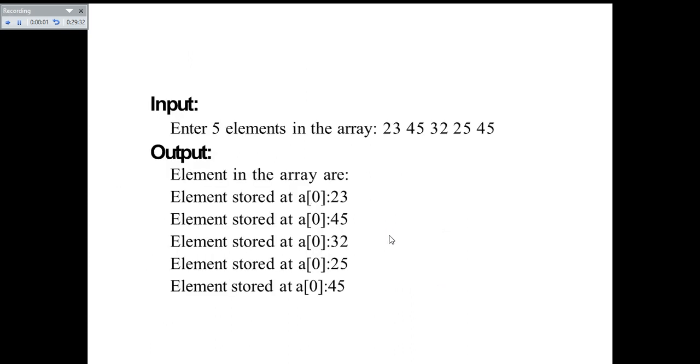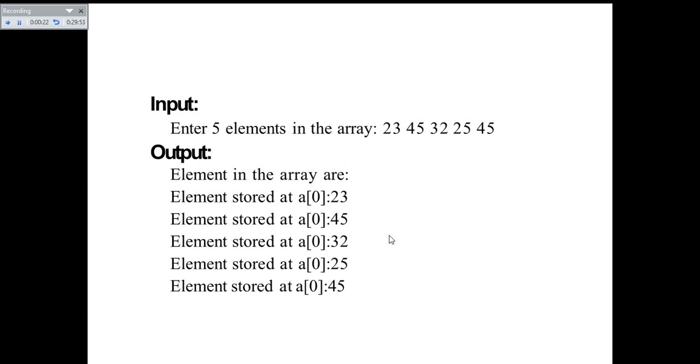So you can expect the output in this format. If you use getch, then only you can see the line "enter five elements in the array". Otherwise you cannot see this line. So if you use this, you can see "enter five elements in the array", and whatever elements you have entered, all these five elements, like 23, 45, 32, 25, 45.